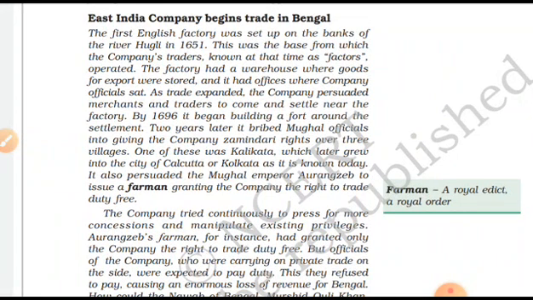Here in Bengal, you find a very good thing. What happened in Bengal when the East India Company came? The first English factory was set up on the banks of the river Hooghly. Guys, the Hooghly is a river which is a branch of the river Ganga, and also sometimes of the Brahmaputra. And here you will find the big port, which is the capital of Bengal, called Calcutta.